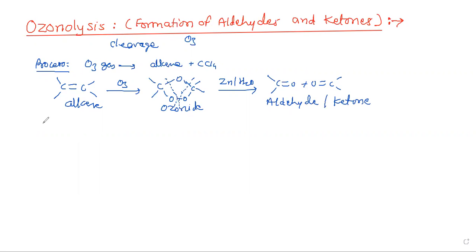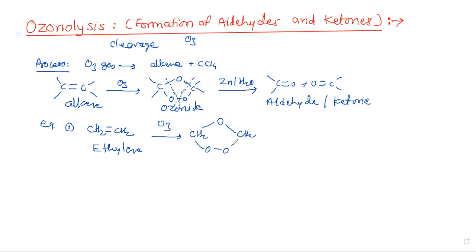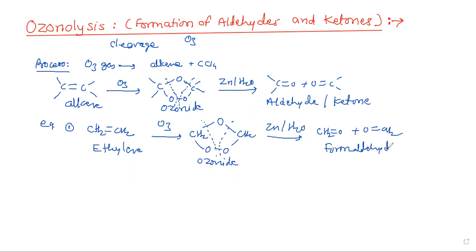Now we will see some examples. Number one, if we take ethylene, it reacts with ozone, and first it forms an ozonide intermediate, which on further hydrolysis in the presence of H2O and zinc gives these two compounds, which are formaldehyde.